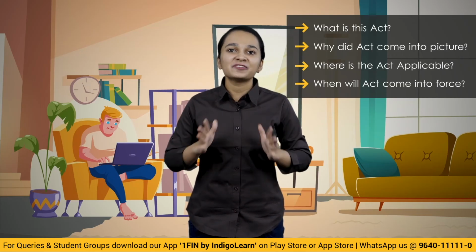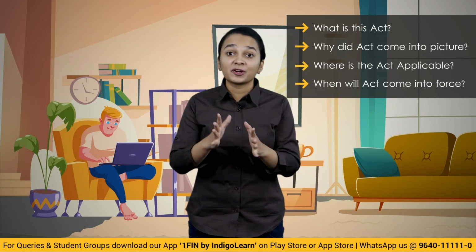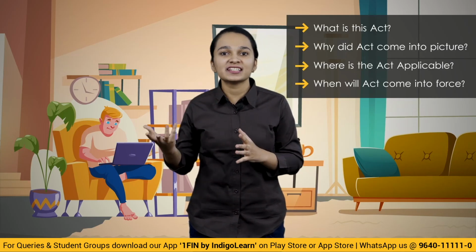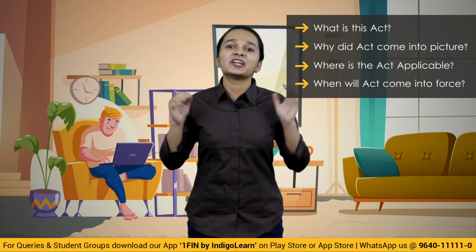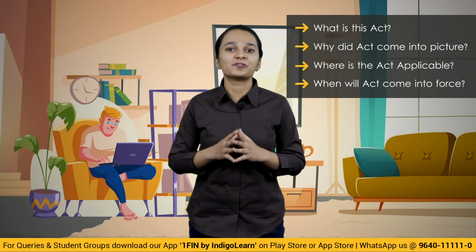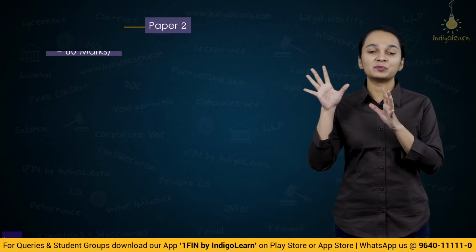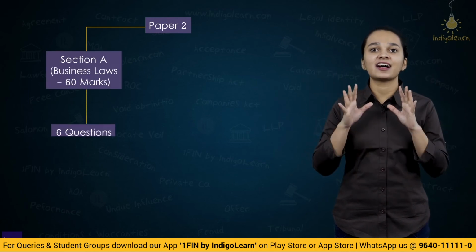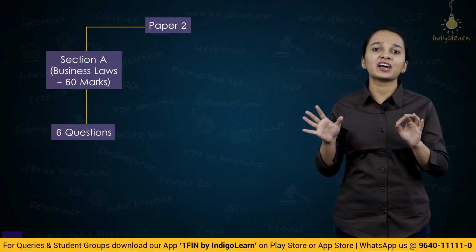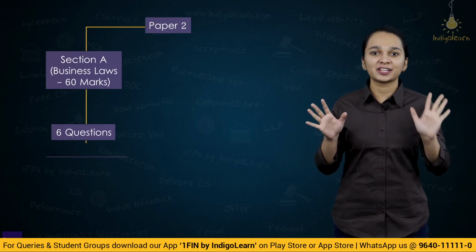act. So whenever we start with a new topic, we are going to first discuss what it is, why it came into existence, where it is applicable, and when it came into force. Now, talking about how many questions will come in your exam in section A: there will be a total of 6 questions. Out of these 6 questions, you will have to answer 5 questions.